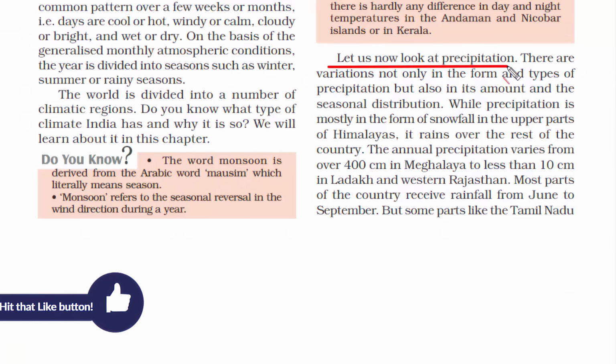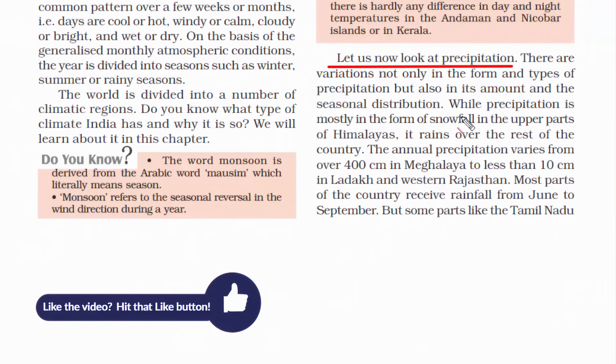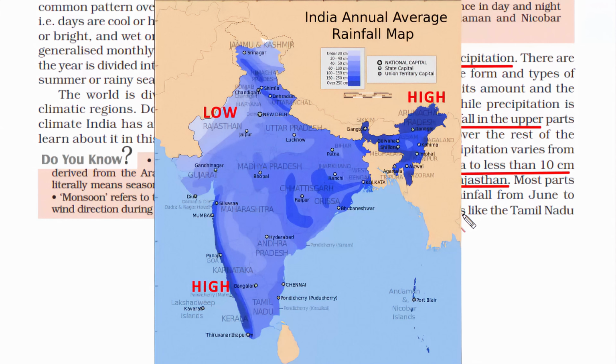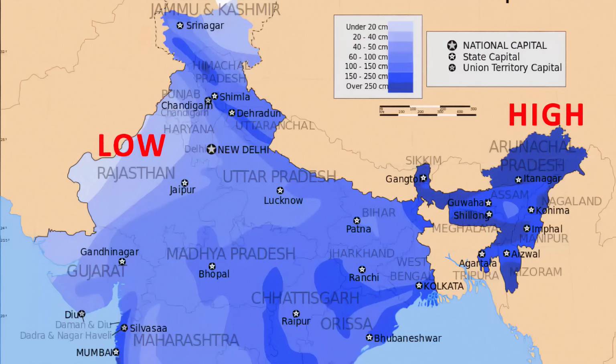These are good examples testifying the fact that weather and climate change from place to place and season to season. You need to understand the precipitation element a bit. Remember, as I said, that snowfall and rainfall both come under precipitation, and I say that because in the upper parts of the Himalaya you will mostly find snowfall. Of course it rains as well, but it's very less. On the other hand, the rest of the country receives rainfall. You'll not find snowfall in any other region of our country, and we have a solid annual range of rainfall from 10 centimeters to 400 centimeters. You should definitely look at this map and memorize a few locations such as Meghalaya, Ladakh and Western Rajasthan, because these are some prime places where either the rainfall or the precipitation is extremely low or high.